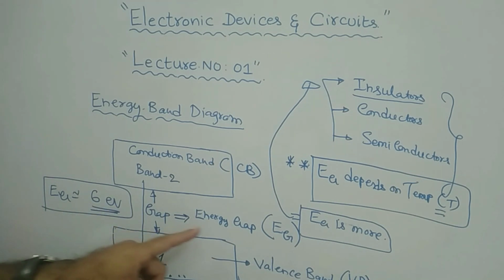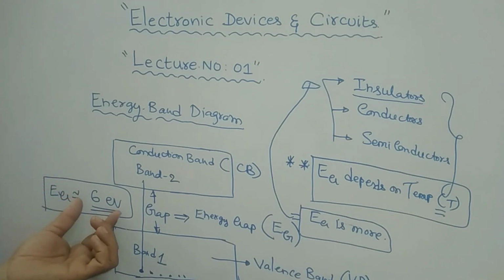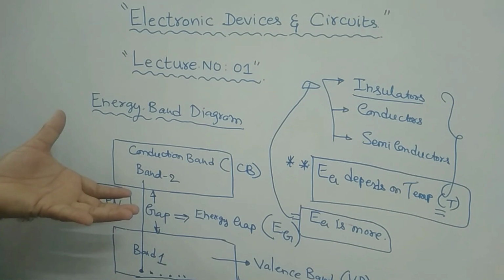Normally, the energy gap is measured in electron volts. Remember, the SI unit for Eg is electron volt, and for diamond it is 6 electron volt, which is quite a high value actually.